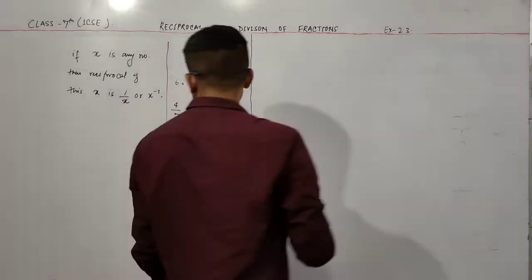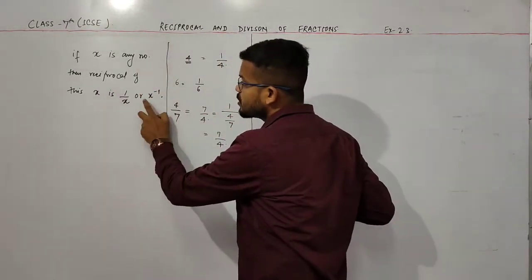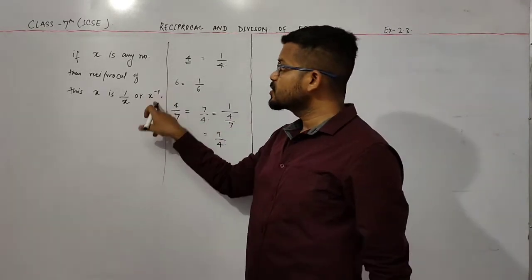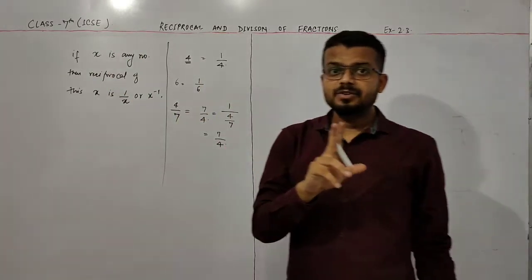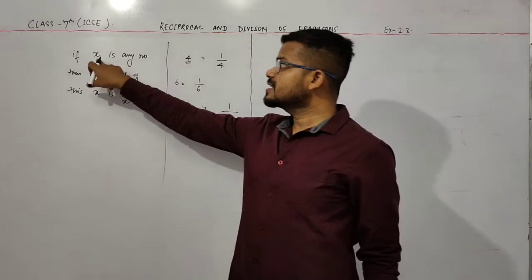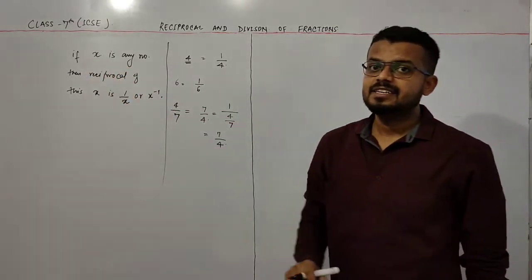I denote this reciprocal as 1 by x or x to the power minus 1. X to the power minus 1 is also the reciprocal of x. Never forget this: x to the power minus 1 is the reciprocal of x.